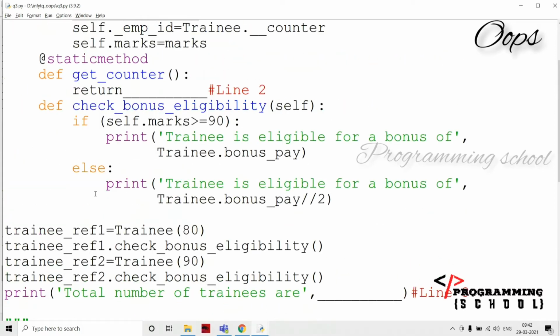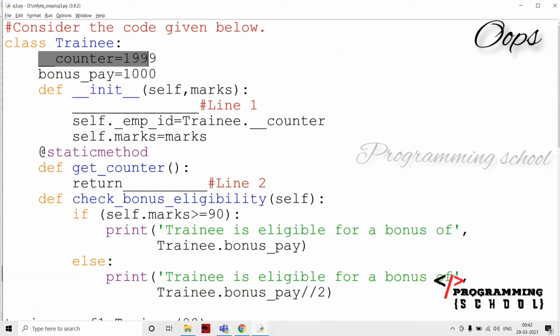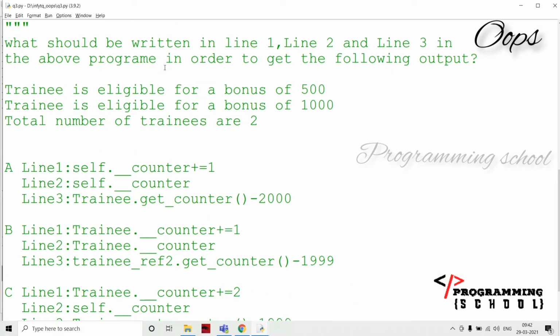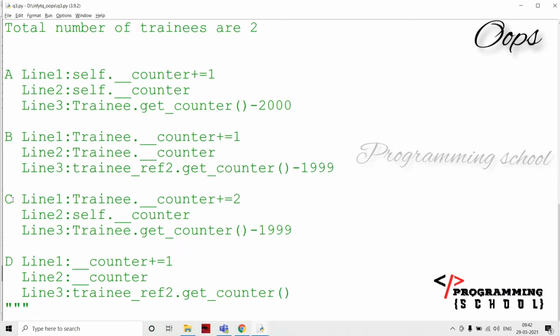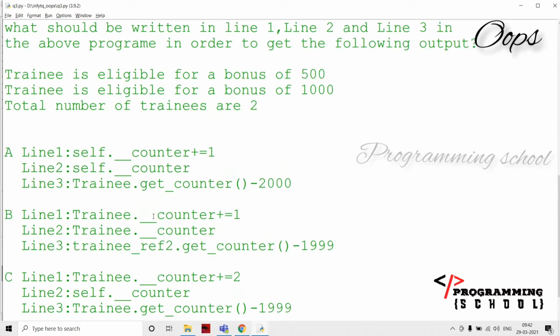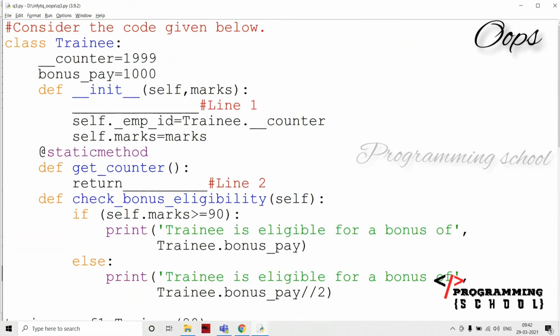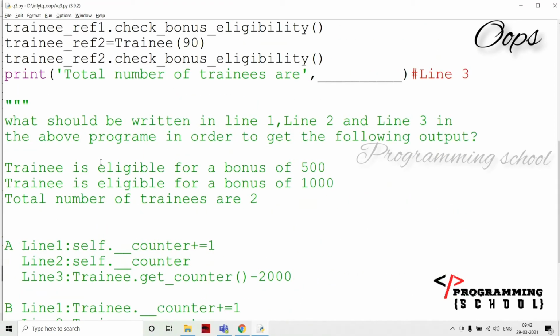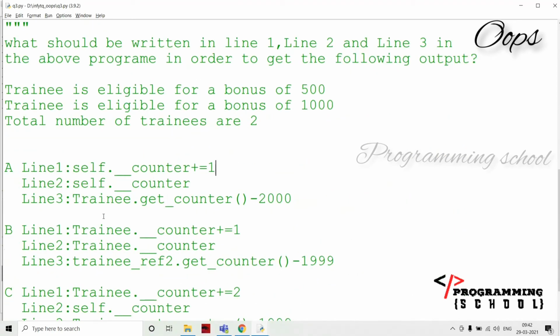This is a class variable, right? We can call a class variable with an object reference or a class name, but not directly. That means C and D are false, no doubt about that. Moving into this one, I can call the class variable with the class name, or else with the object name also. Okay, these two are maybe. First of all, I'm going to replace anything, either it is self or trainee.